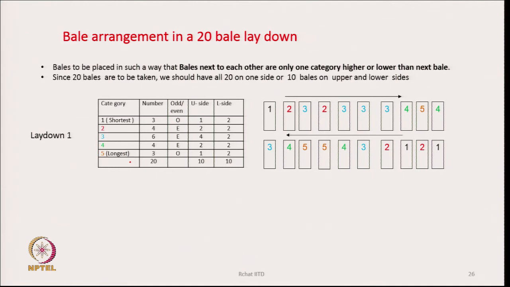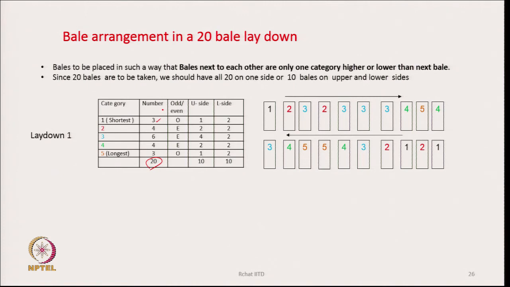And because we have to take 20 bales, and depending upon the mixture that we have to produce, let us say we have to take 3 bales of category 1, 4 bales of category 2, 6 bales of category 3, 4 bales of category 4 and 3 bales of category 5.